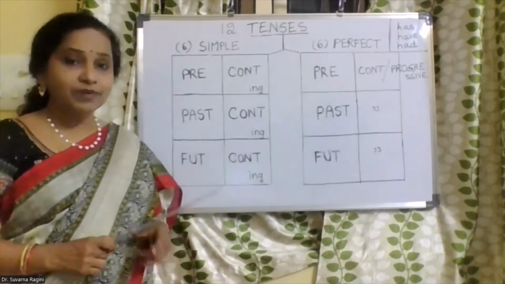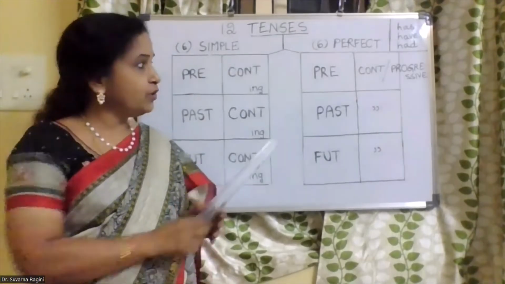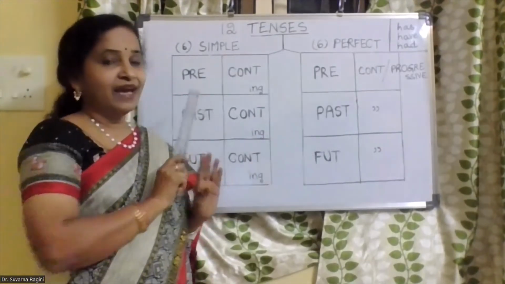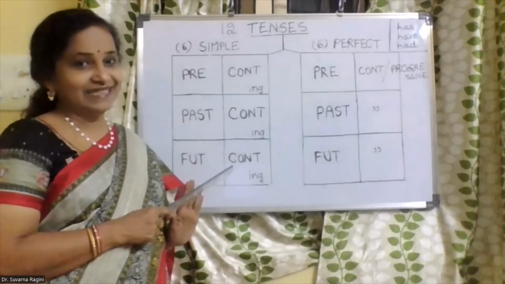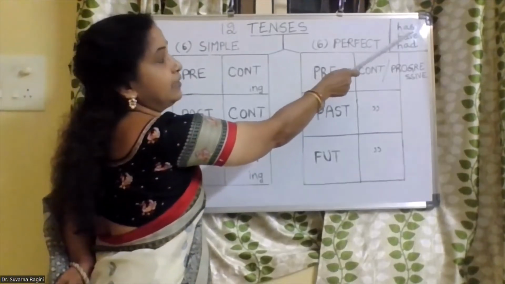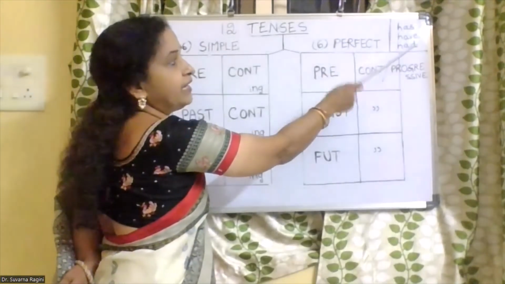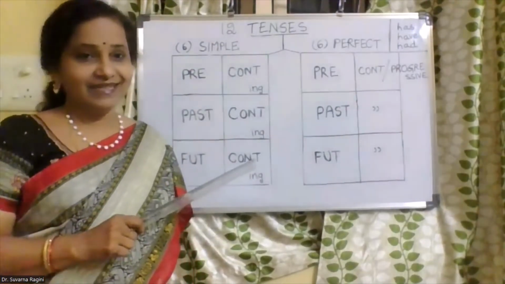So these are the six perfect tenses we have to focus on and learn. Once you understand these six tenses, you will not have any problem in learning all the 12 tenses. And the keywords for these perfect tenses are has, have, and had. These are the things you have to remember when you're dealing with the perfect tenses.